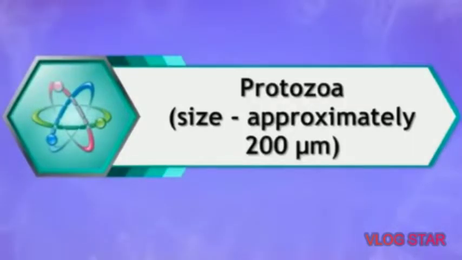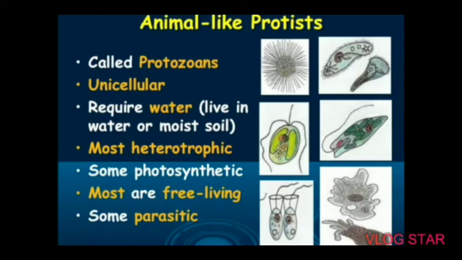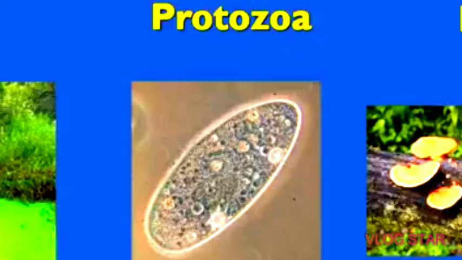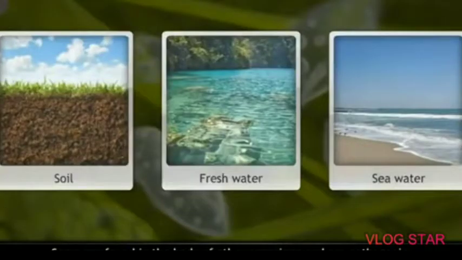Protozoa, its size is approximately 200 micrometer. These organisms exhibit, means shows, animal-like characteristics. The singular form of protozoa is protozoan. The word protozoan literally means the first animal. They are unicellular, mostly aquatic. They are solitary or colonial. Protozoans are found in soil, fresh water and seawater.